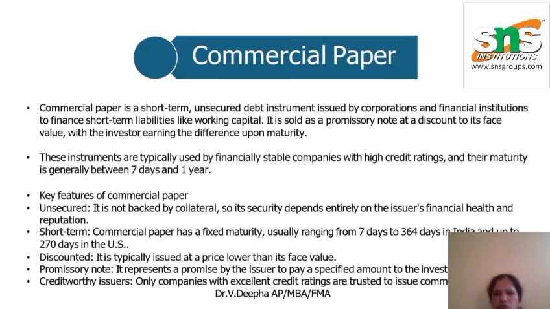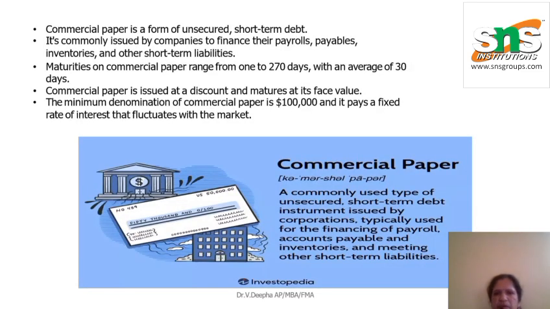Next, commercial paper. It is a short-term debt instrument issued by corporations and financial institutions to finance short-term liabilities like working capital. It is a promissory note sold at a discount to face value, with the investor earning the difference upon maturity, between 7 days and 1 year. Commercial paper is a form of unsecured debt. It is commonly used by companies to finance their payrolls and payables. Maturity ranges up to 270 days, with an average of 30 days, 1 month. Commercial paper is issued at a discount and measured in face value. The minimum amount of commercial paper is 1 lakh, and it pays a fixed rate of interest that fluctuates with the market.